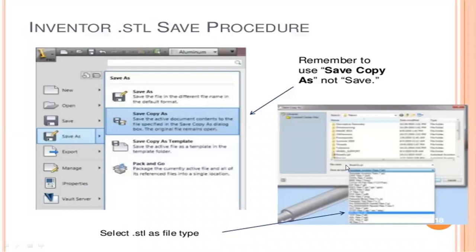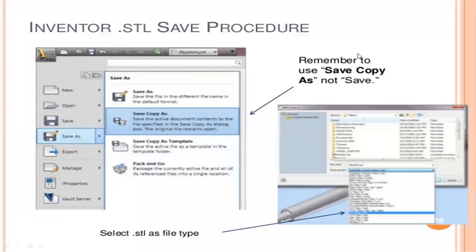So first it is asking what the file name is, and second, what the save format is. The save format we can select. There are different formats, but we can save only in .stl format. So this is the procedure of saving the .stl format of that product.